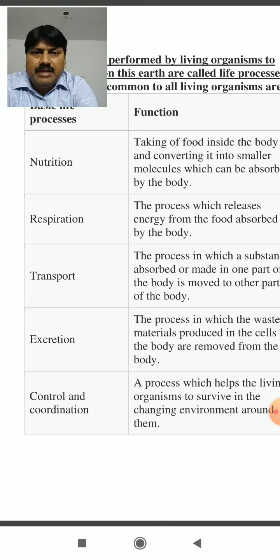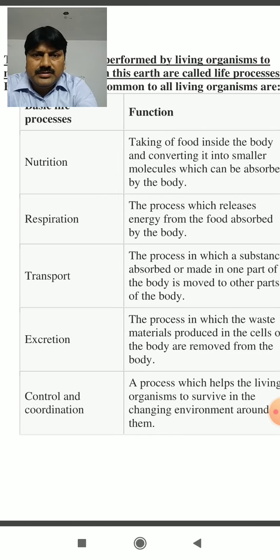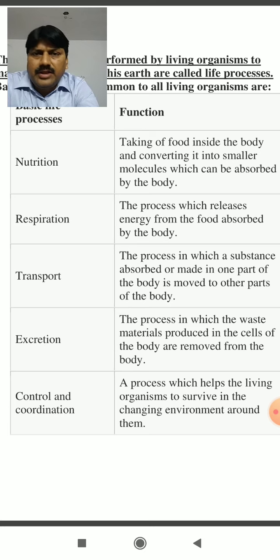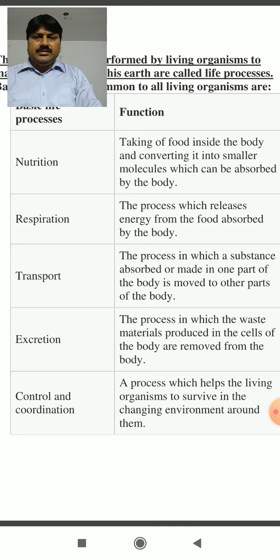Children, these different processes have different functions in our body, or not in our body only, in any living organism's body. So what are the different functions? You just see in the next table. Nutrition helps in converting the complex molecules into simpler ones to utilize them, and gives energy to our body to do certain functions. What about respiration? Respiration is also another important life process which releases energy from the food absorbed by the body.